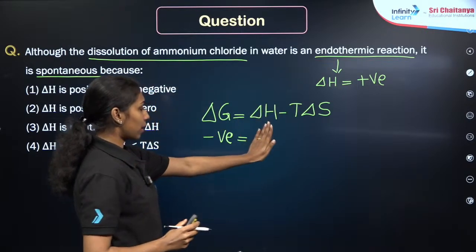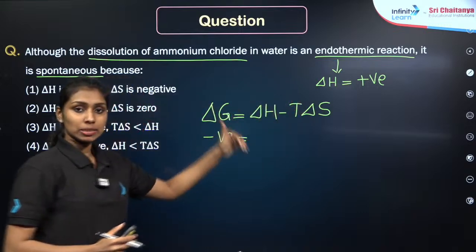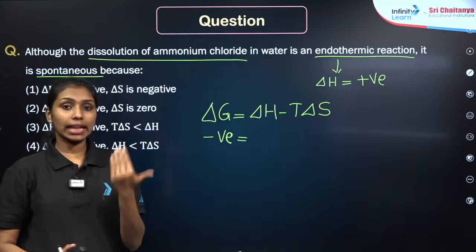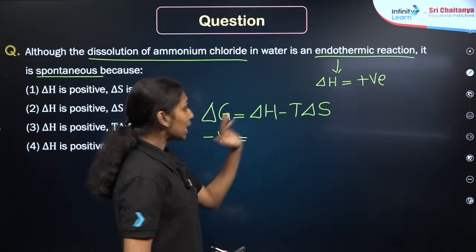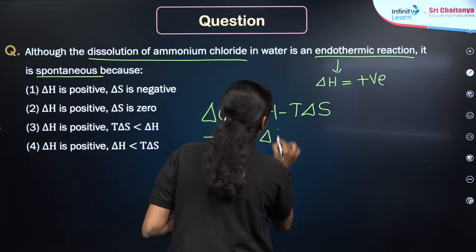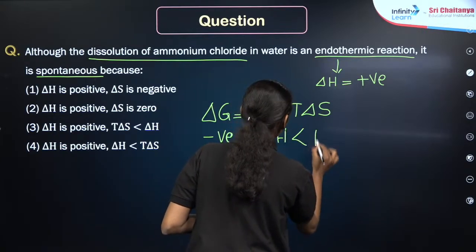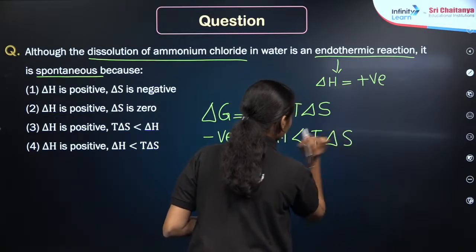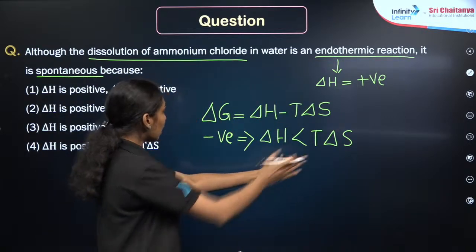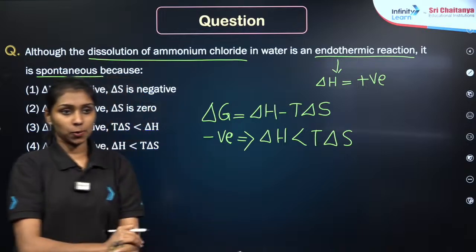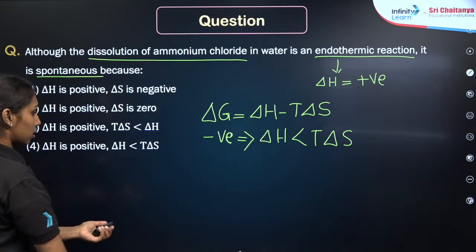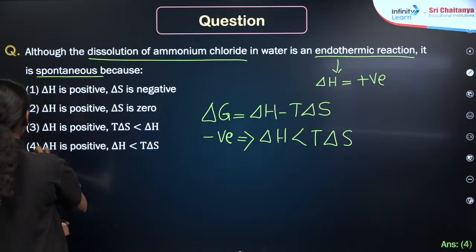Then delta H is positive here, so the equation will be the same in this particular case also. In order to make this delta G value negative, I can say that delta H should be less than T delta S, right? Delta H should be less than T delta S. Any doubt? Which means that the process is spontaneous at high temperature only. So you can see that option 4, yes, option 4 will be the correct answer here.